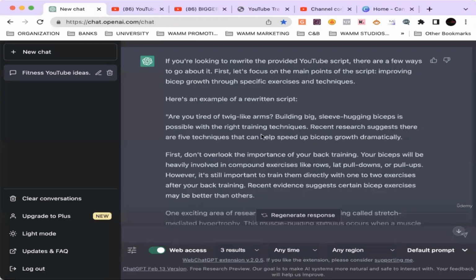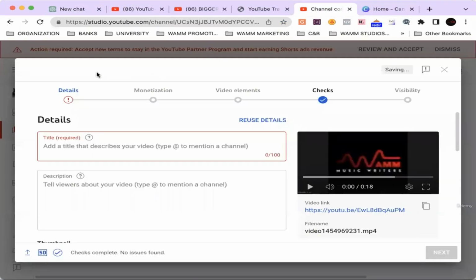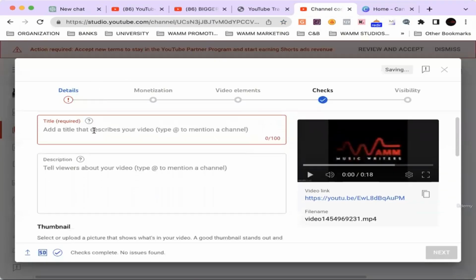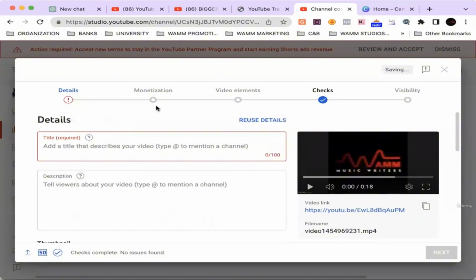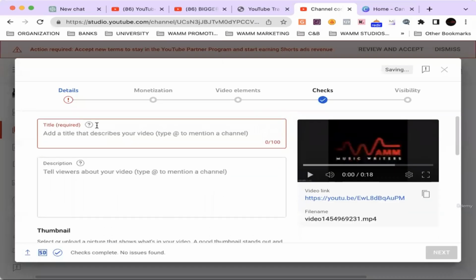All right, guys. So we're going to wrap it up here. So pretty much once you get your script, of course, you got to shoot your video, whatnot. And then this part's pretty simple. You got to come to YouTube, you got to have an account with YouTube, hit the upload button. And once you hit that upload button, we're at this section, the details, the very first section.